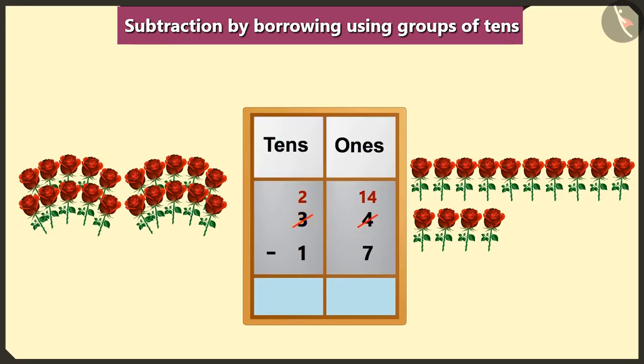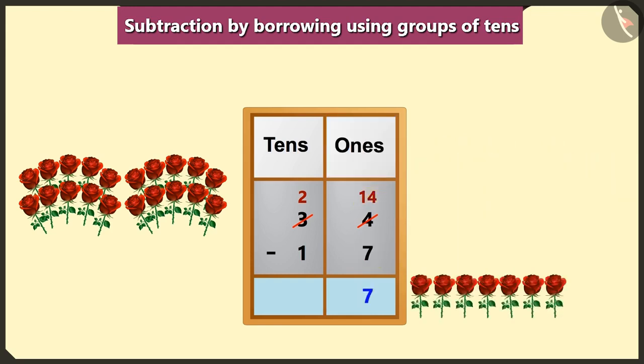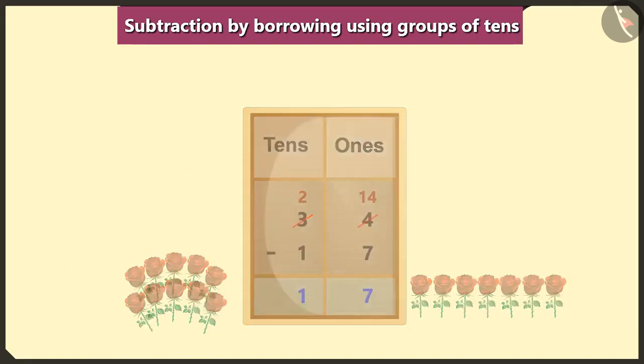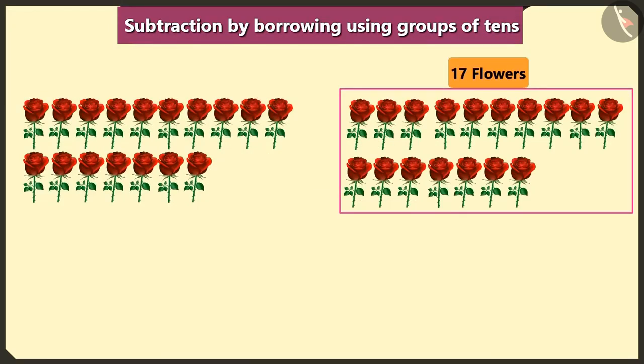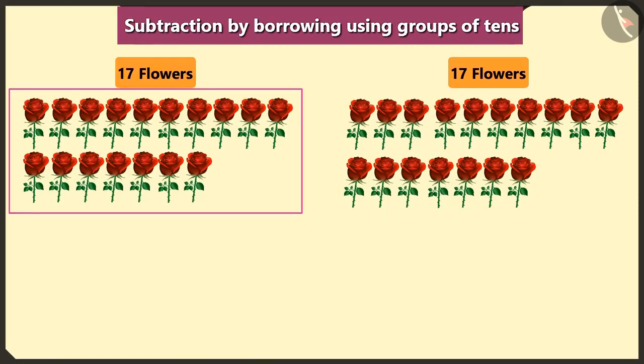Now, first of all, if we subtract 7 from 14 in the place of ones, then we will have 7 left in the place of ones. Now look here. If we subtract 1 ten from 2 tens, then we will have 1 ten in the box of tens. Yes, so this way, if I make a bouquet with 17 flowers from 34 flowers, then you too will have 17 flowers left to make a bouquet.